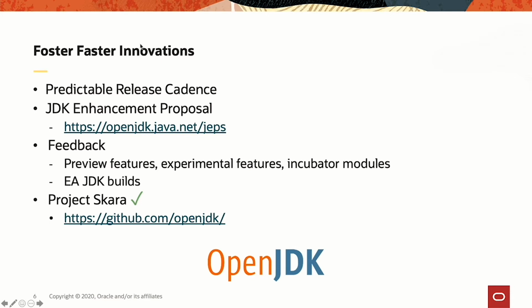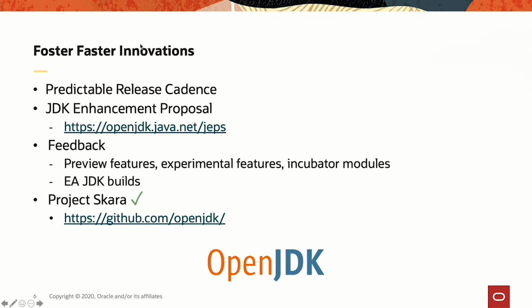So the goal of Project Skara was to look at an alternative to Mercurial. So you might know that OpenJDK is using, since the beginning in fact, Mercurial as its source code management solution. Skara was looking at an alternative, and that is Git. In addition, Skara has also looked at hosted Git solutions.